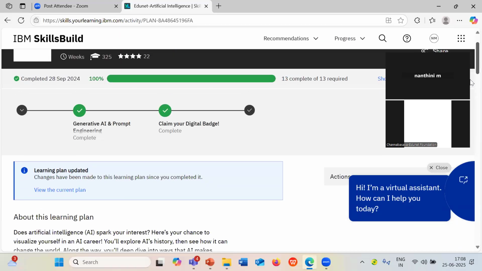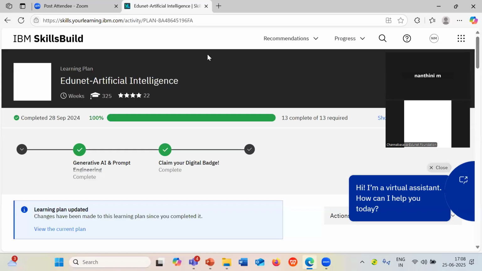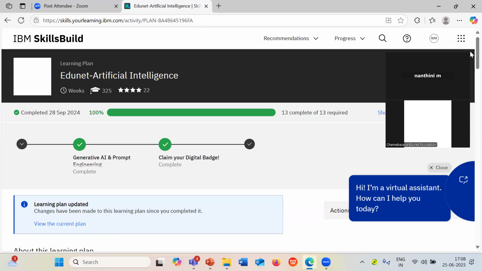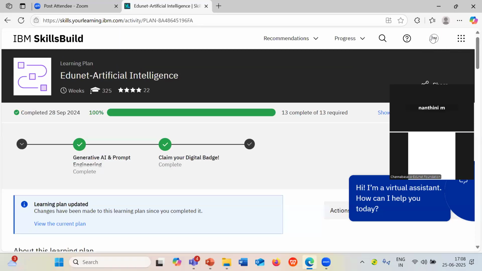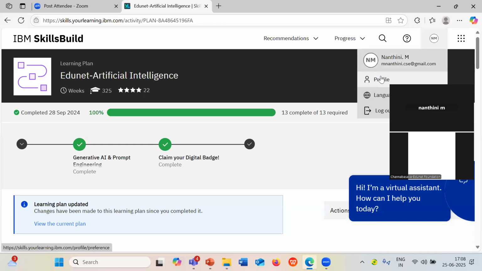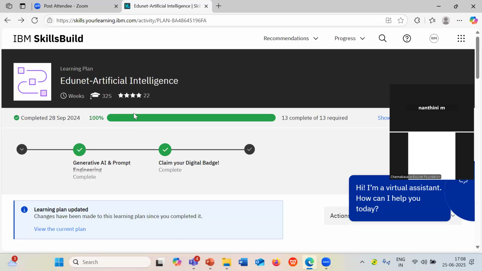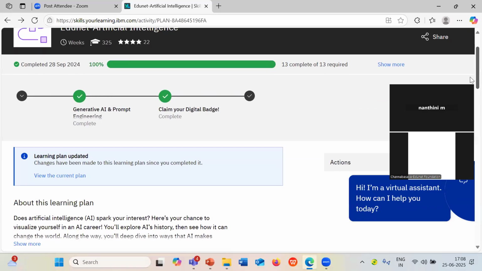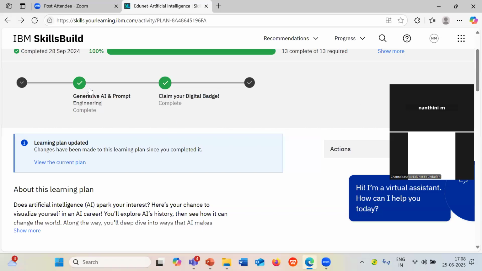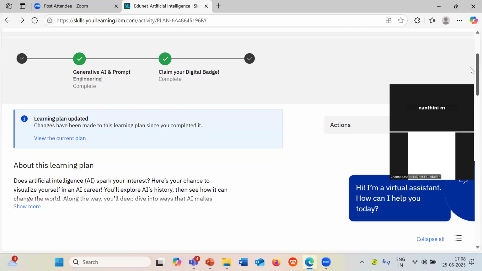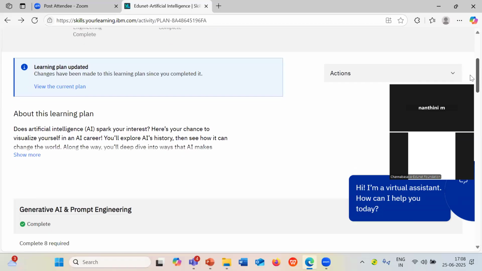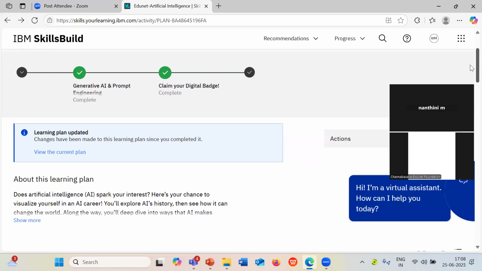Okay. So once you have completed, let me see how many of you are on the same page. Yes. So you can see Generative AI and Prompt Engineering, and Climb Your Digital Badge. You have two different modules. Before you start exploring this course, make sure that under your profile section, you have EduNet Foundation or DGT. Then only can we track your completion status. Coming to the modules in the learning plan, the first module is Generative AI and Prompt Engineering, and the second module is Climb Your Digital Badge.